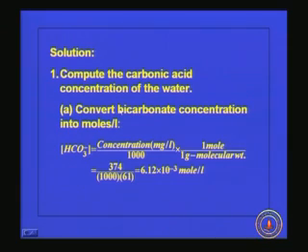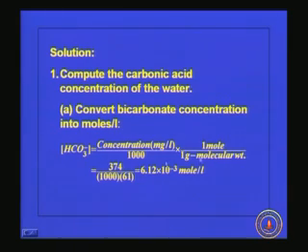So how can we find out this one? For computing the carbonic acid concentration, we have to first convert bicarbonate concentration into moles per liter, then to equivalents per liter. If you want to convert the concentration to moles per liter, we have to divide the weight in grams by the molecular weight.